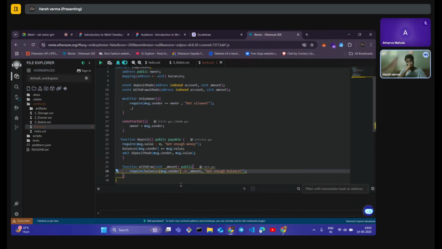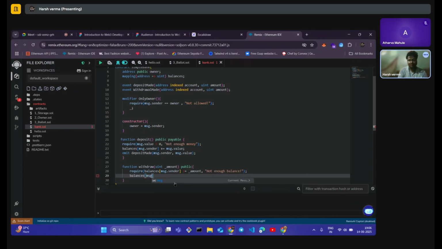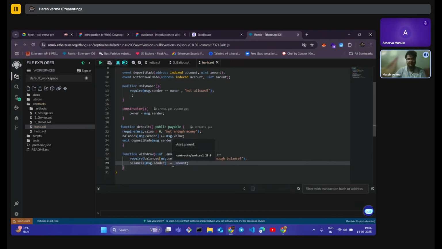Now with that said and done, we have created our conditions. Now let's first deduct the money from the account. So the starting information: balances msg dot sender minus equal to the amount that he or she is asking for. Oh, sorry, I have to use square brackets here. Yes. Now, see, we are deducting money, but we are not giving it to the user. We are just deducting money from the contract.